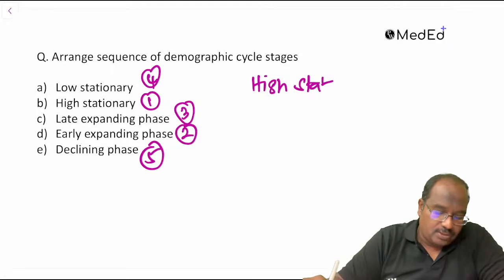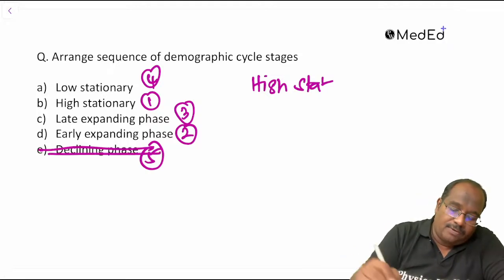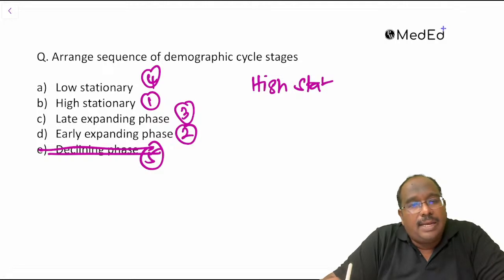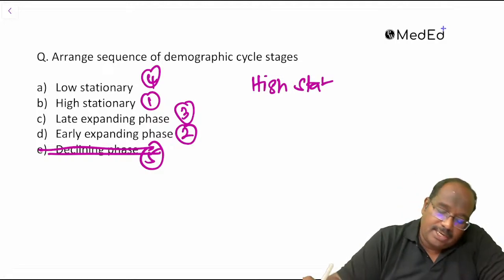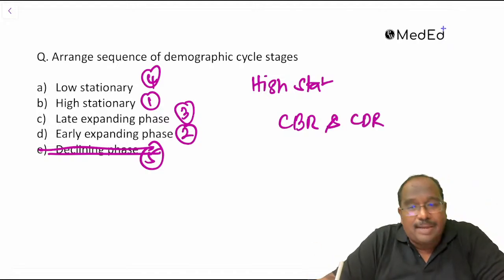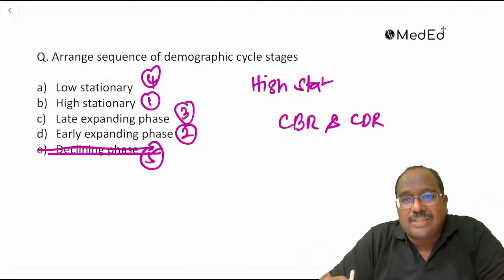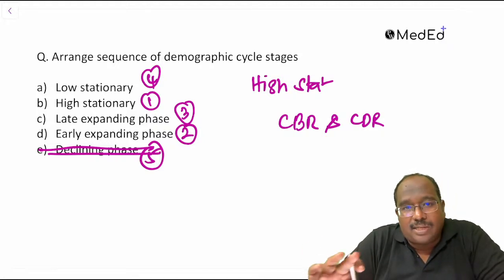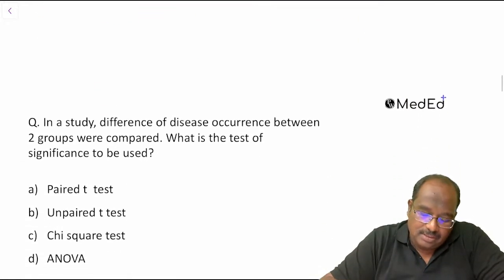Probably the declining phase was not there, so we'll strike this out. The high stationary, early expanding, late expanding, and low stationary, guys. It is based on crude birth rate and crude death rate. Under the same concept, in the morning session they asked a question on the demographic transition model.